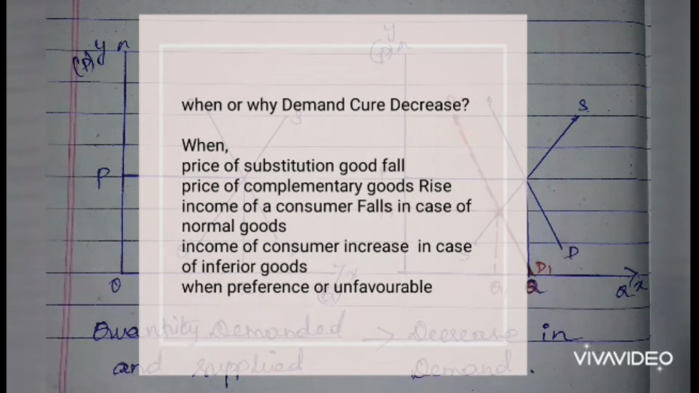We must know when the demand curve will decrease. The reasons are: when the price of a substitute good falls, when the price of a complementary good rises, when the income of a consumer falls in case of normal goods, when the income of the consumer rises in case of inferior goods, and when preferences become unfavorable. So these are the reasons why the demand curve decreases.